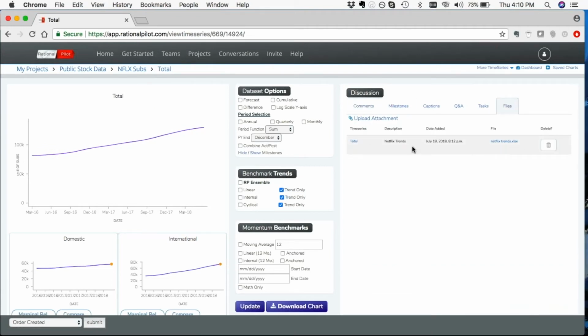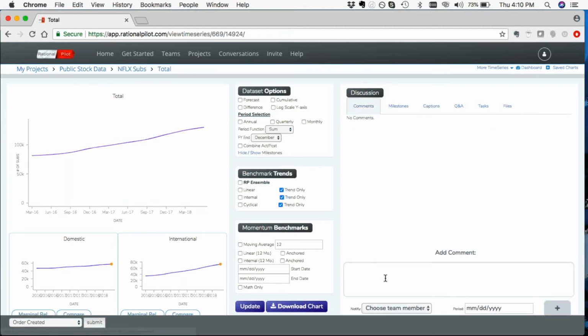You can see a number of things, stats about it. That way, when you're creating a discussion from a collaboration standpoint, you can add additional data points into your analysis that come from outside of the system and share them with other users. In fact, you can even wrap that around your comments.